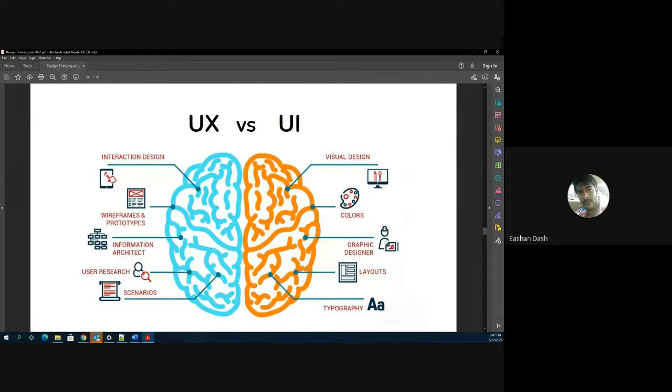User experience is the thing we should be talking about more than the user interface when we talk about coming to a solution to a problem statement. UI is strictly limited to the visual design, but there is a logical design aspect which the company takes into consideration while designing the product. UX deals with that aspect of the entire product. So I hope you have cleared the difference between UX and UI.